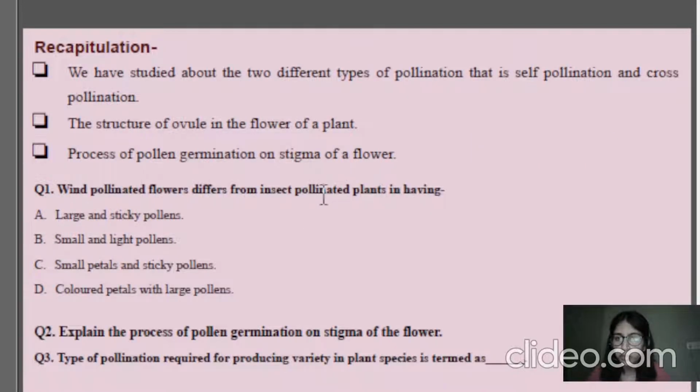Yes, now we'll do a quick recap. We have studied the two different types of pollination, that is self-pollination and cross-pollination. Self-pollination is when the pollen from the anther falls over the stigma of the same flower, or another flower of the same plant. Cross-pollination is when the pollen falls from one flower to the stigma of another flower of a different plant.